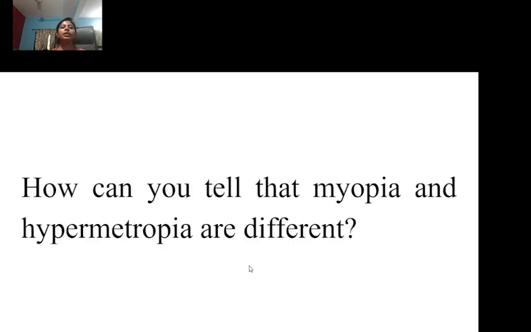Student, now tell me, how can you tell that myopia and hypermetropia are different? Please differentiate. How can you tell? Yes, Akansha will tell. Maintain discipline, students, one by one. Please, Akansha, go ahead.